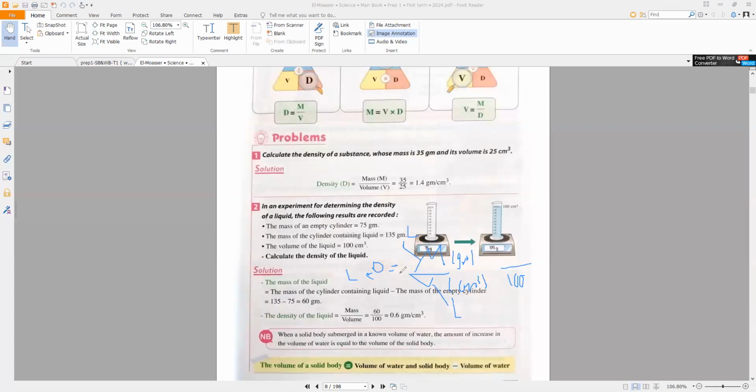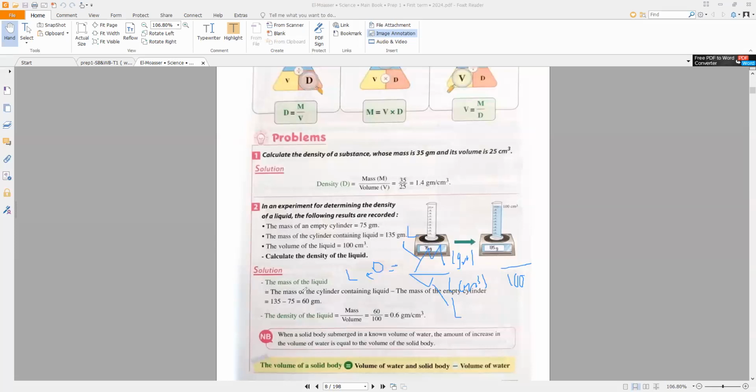But in this problem, if you want to find the density of the liquid, you need the mass of the liquid. Why? Because in this problem there is a mass of the empty cylinder and a mass of the cylinder containing a liquid, but you don't have the mass of the liquid, so you must measure the mass of the liquid.